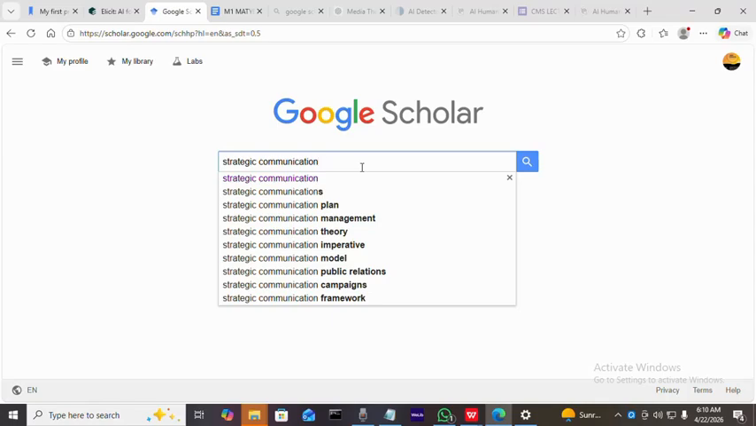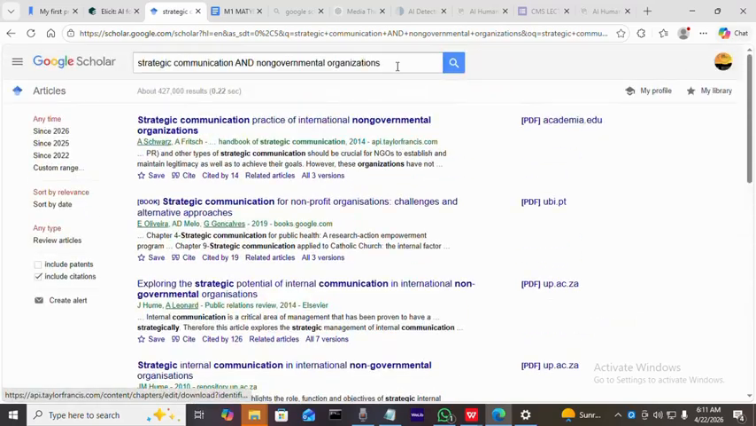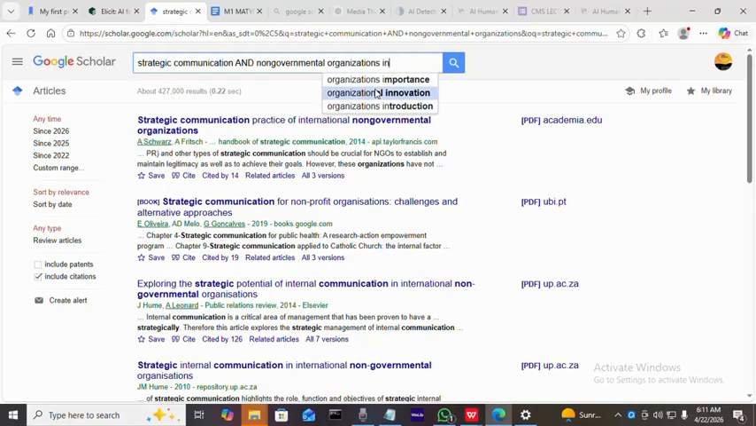So let's put in strategic communication and peace building in Plateau State. If we just leave it at peace building, it will give us a lot of things, global research and the rest. But when we are very specific, then the kind of research that we need will come out. The more specific you are in what you're looking for, the better the results that will come out.